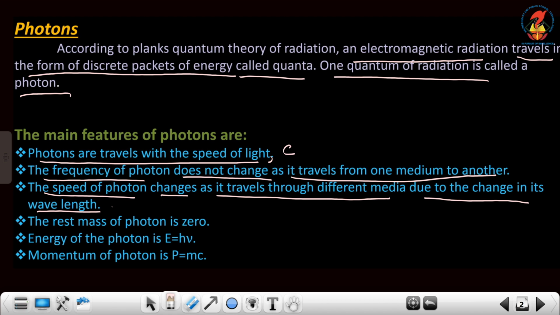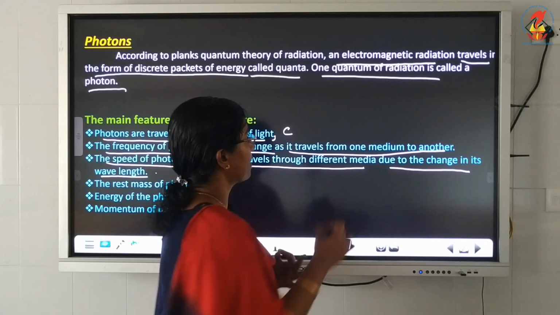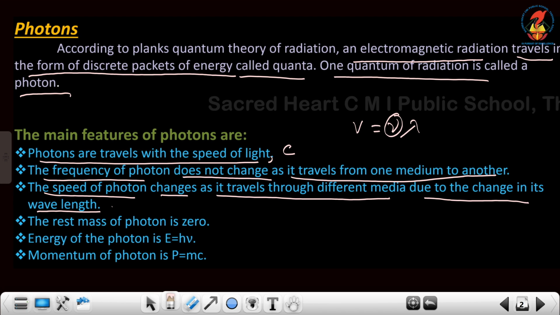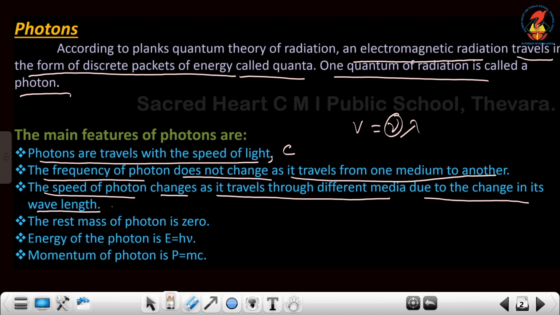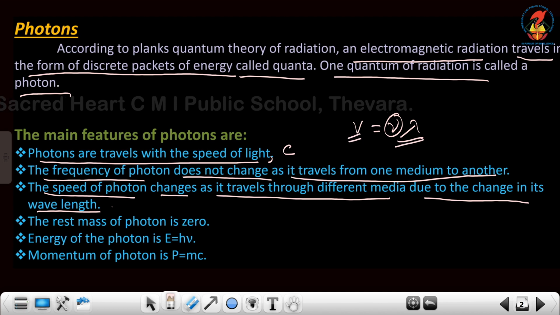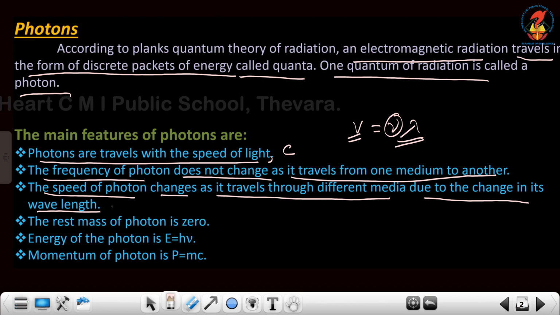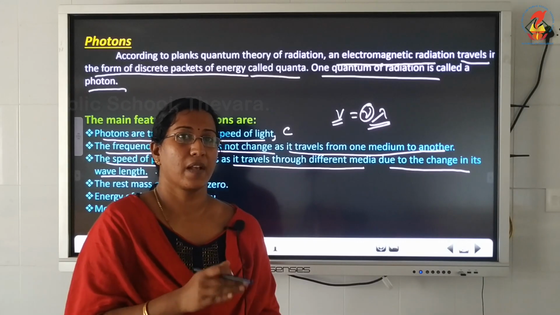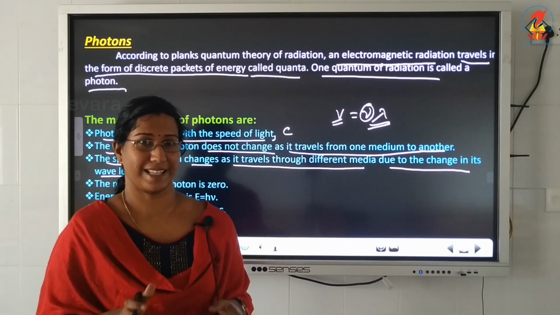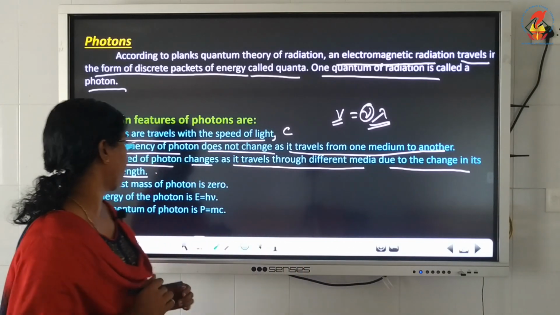Now we know the relation between wavelength, frequency and velocity is v = νλ. So since frequency is always the same when light travels through different media, what changes is velocity and wavelength. If velocity decreases, automatically wavelength decreases, or when wavelength increases, velocity will always increase, but frequency remains the same in the case of a photon.